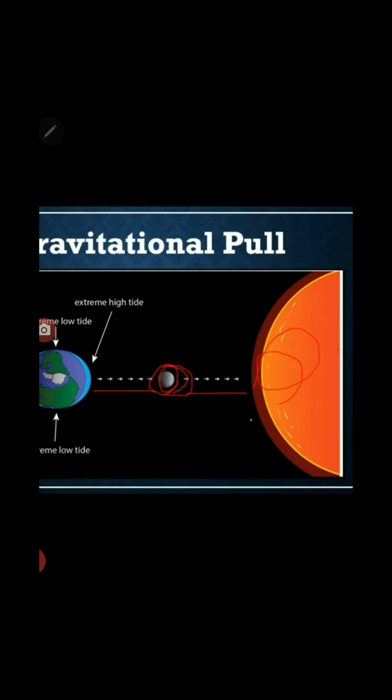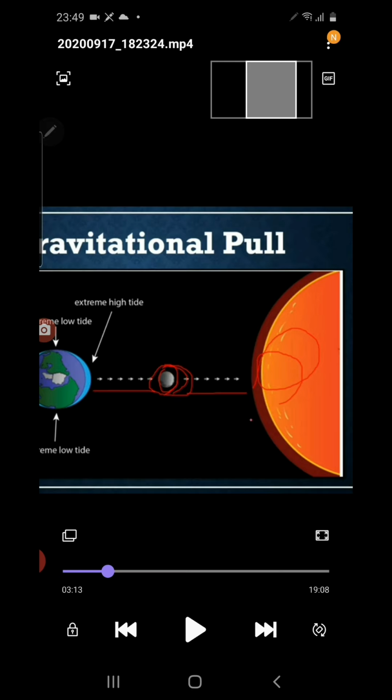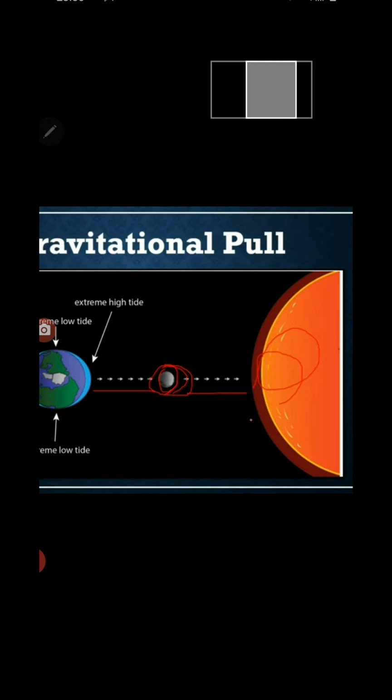So due to the gravitational pull of the moon on the earth, the ocean water, as the earth rotates, the part of the earth which faces the moon, what happens? The water level is pulled away. So the part of the earth which faces the moon, the water level is raised. Why? Because of the gravitational pull in that place, water is pulled away. That is the reason the water level is high, and so that causes high tide.